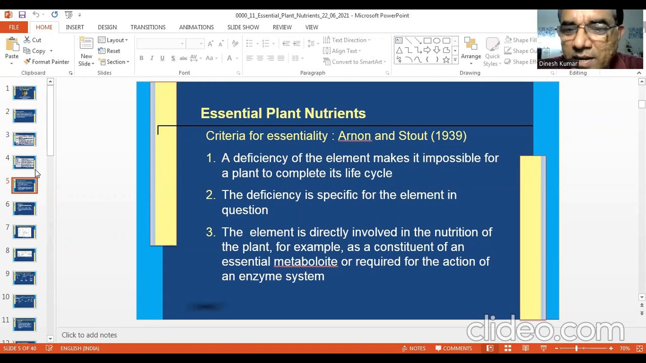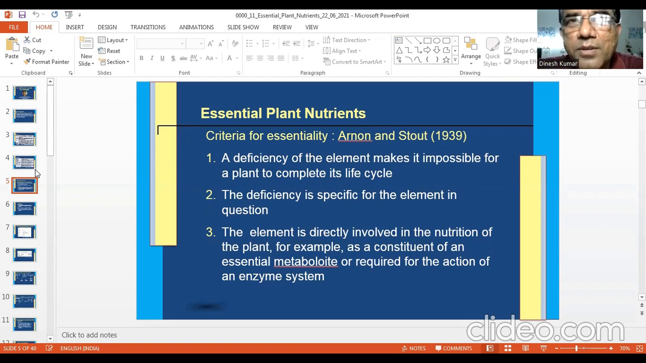The element is directly involved in the nutrition of the plant, for example, as a constituent of an essential metabolite or required for the action of an enzyme system. They must be directly involved in the metabolic activity. In plants, you get two kinds of metabolic activity. One is photosynthesis, the other is respiration. Anabolism, catabolism. So in these, you need certain biochemicals, certain molecules in the plant.